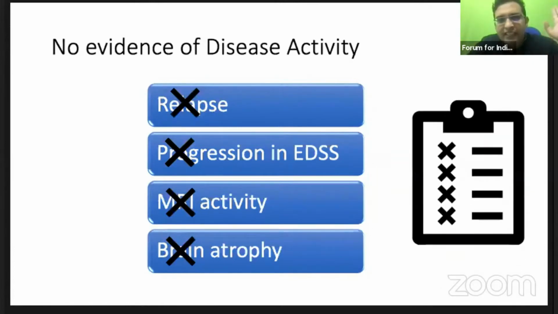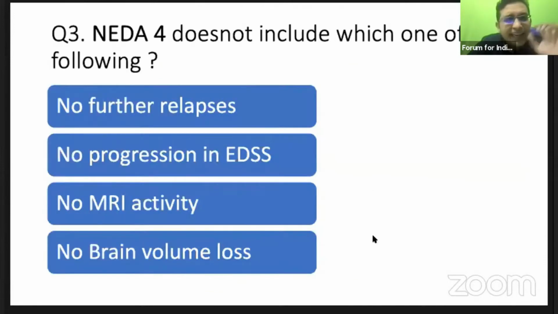If you see these three or four checklists, then we can say there is NEDA, that is no evidence of disease activity. So all the drugs, all the trials, if you go and see, will be telling you this thing, NEDA or MEDA. MEDA is actually minimal evidence of disease activity. So these are levels of this relapse. We are giving these disease modifying drugs and checking whether the patient has improved or not. There are 8 levels, but for clinical purposes, we see whether the patient has achieved NEDA 3 or NEDA 4.